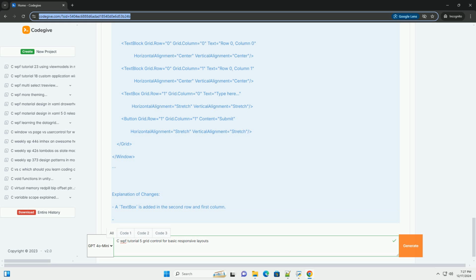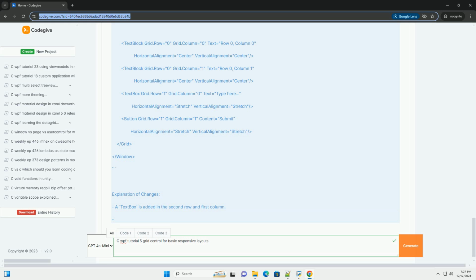Explanation of changes. A text box is added in the second row and first column. A button is added in the second row and second column. Both the text box and button are set to stretch to fill their respective grid cells using HorizontalAlignment equals Stretch and VerticalAlignment equals Stretch.